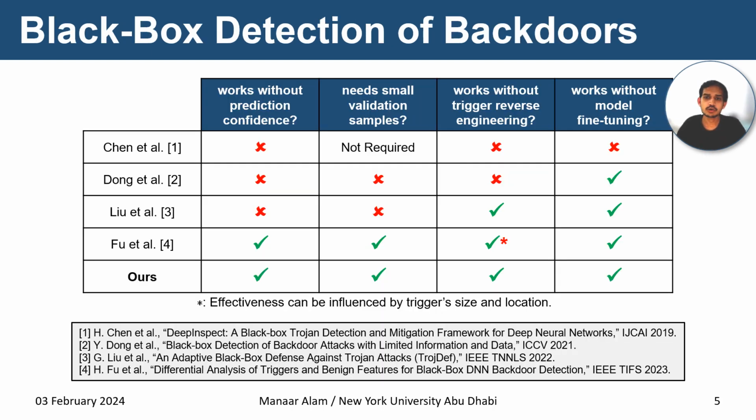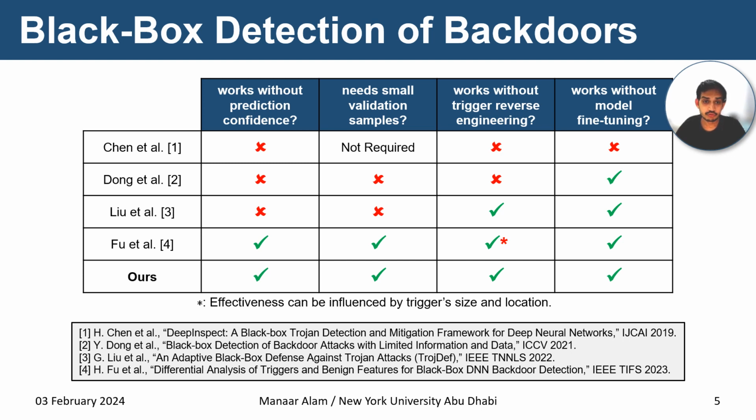There has been some work on black box detection of backdoors as well. However, some of this work requires prediction confidence from the black box neural network model, which may not be applicable in real life scenarios to prevent model stealing attacks. Some of the work needs a very large validation sample, which may not be practical in real life.